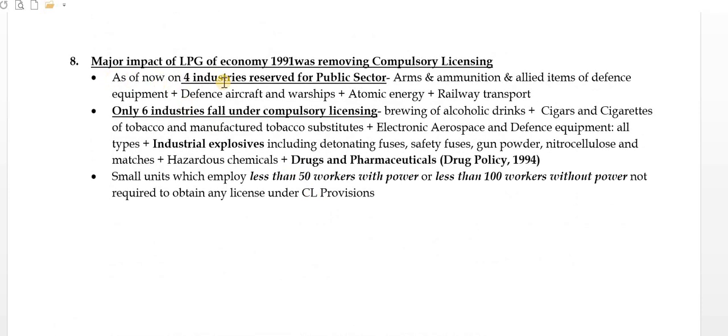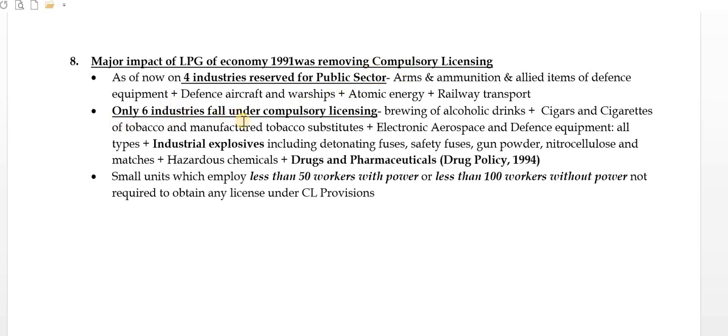Next, the major impact of LPG, that is liberalization, privatization and globalization of the economy in 1991, was removing compulsory licensing. Here you have to see that as of now, only 4 industries are reserved for the public sector. That is arms and ammunition, items of defense equipment. Second is defense aircraft and warships. Third is atomic energy, and fourth is railway transport. So all these are reserved for the public sector only.